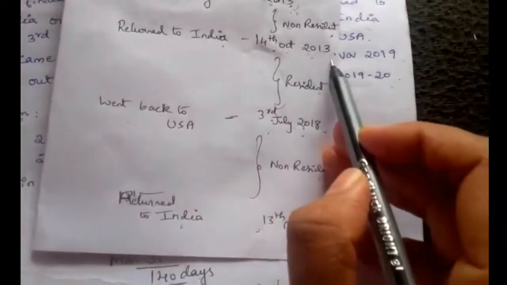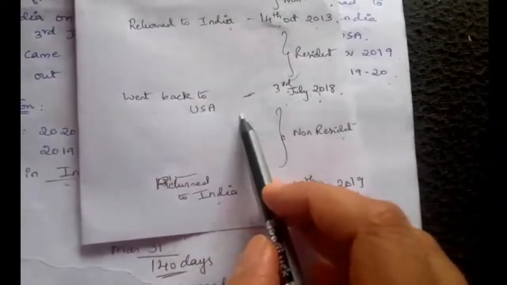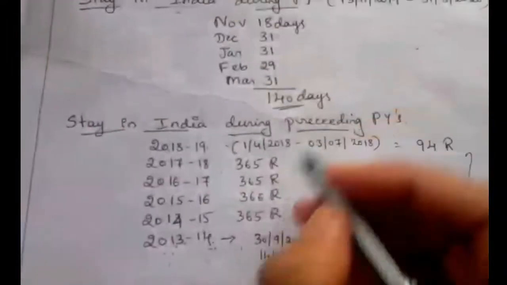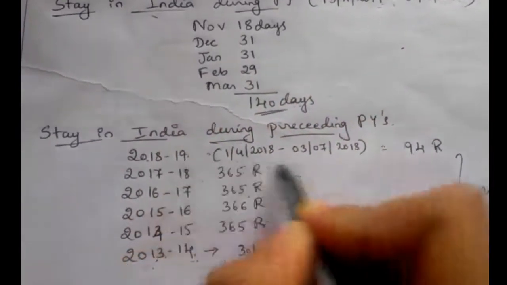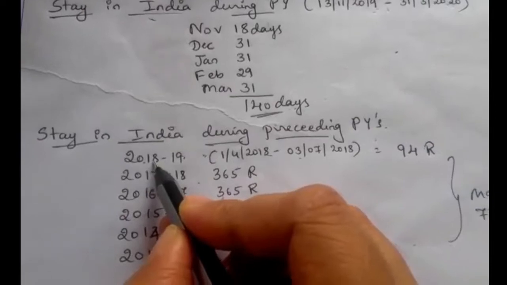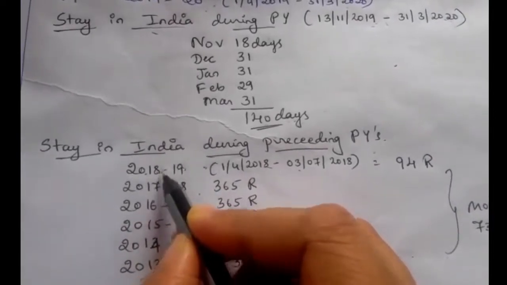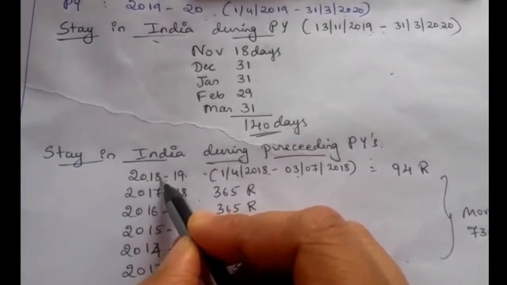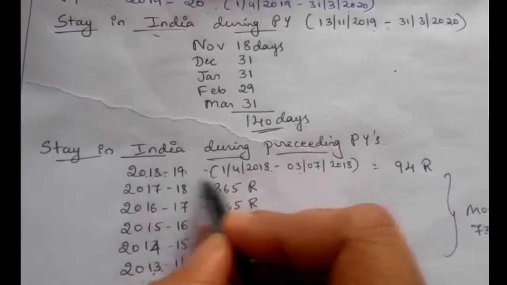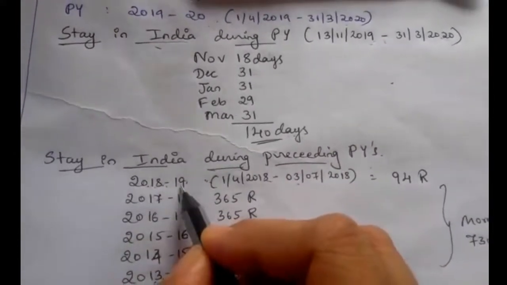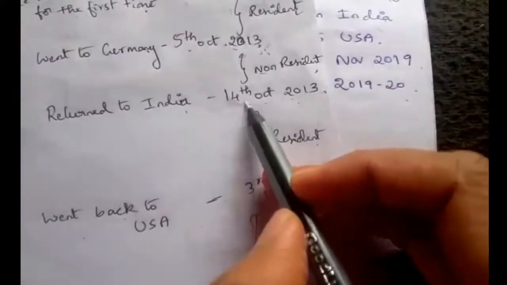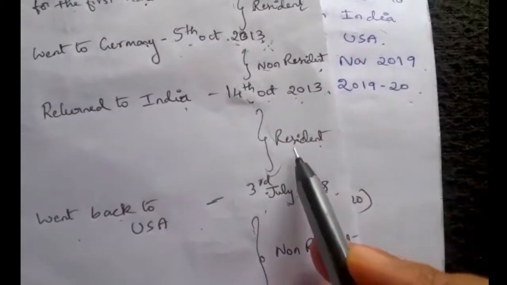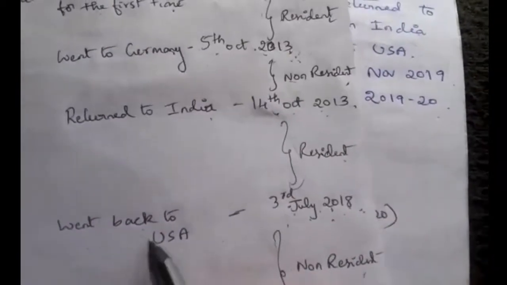He returned to India on 14th October. Next he went back to USA on 3rd July 2018, so till then he was there in India. 3rd July 2018 comes in this financial year, where 1st April 2018 starts, that is 2018-19. So in between of this gap he was resident in India, that is from 14th October 2013 to 3rd July 2018 he was there in India.